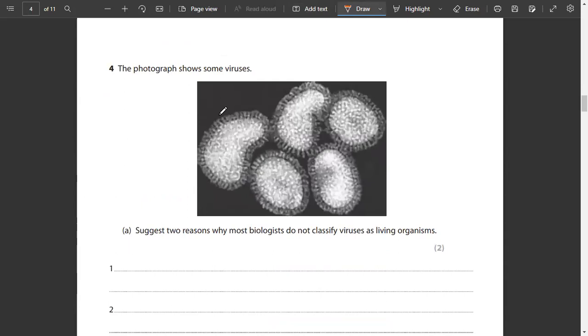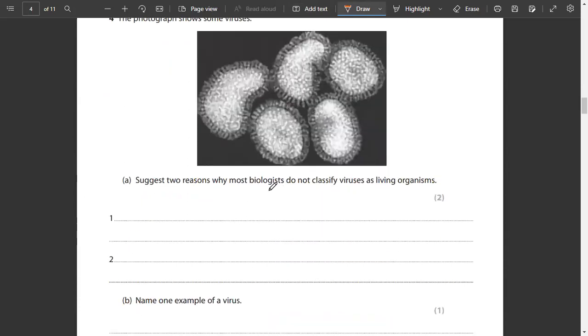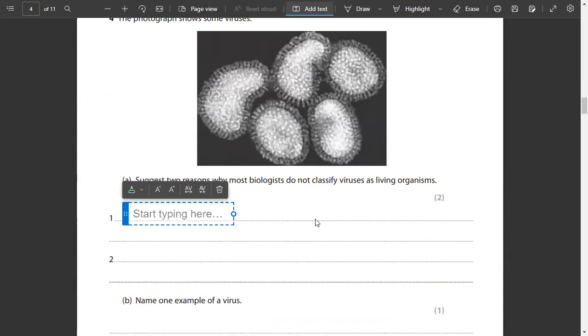The photograph shows some viruses. Suggest two reasons why most biologists do not classify viruses as living organisms. Again, the same repeated question: why are viruses not classified as living organisms? Because they do not respire, do not excrete, do not reproduce, or do not feed. There are a lot of examples. You can mention any of the life processes.